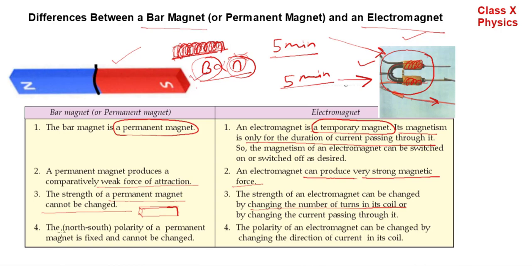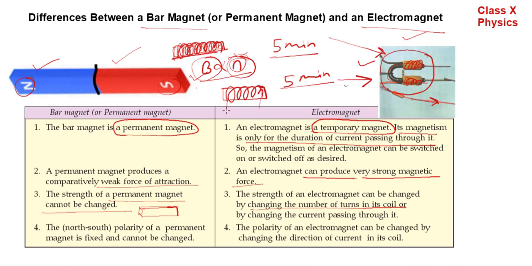Next point. The north-south polarity of a magnet is fixed and cannot be changed. This is the north and this is the south. It will never be changed in this permanent magnet. Whereas polarity of the electromagnet can be changed. This is the electromagnet and this is the insulated copper wire.